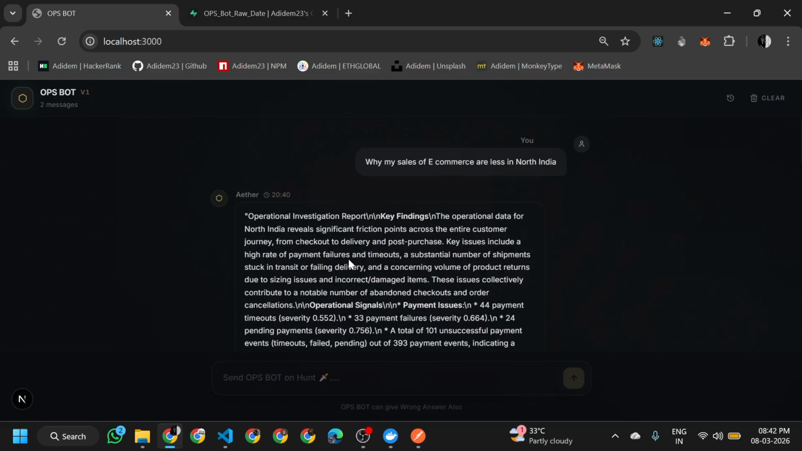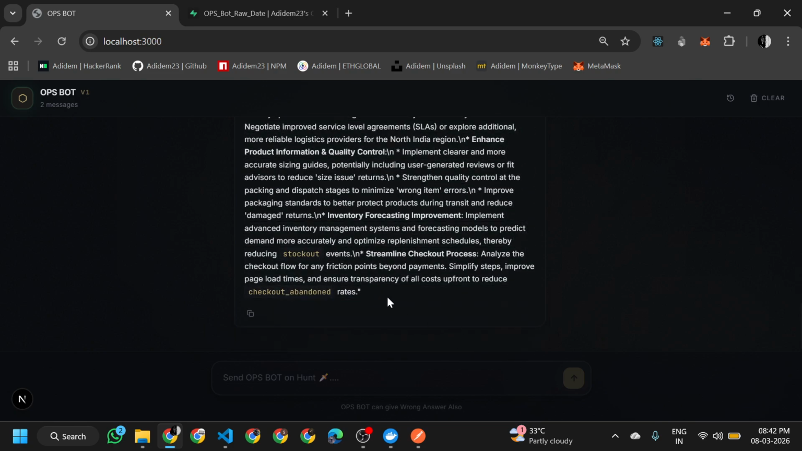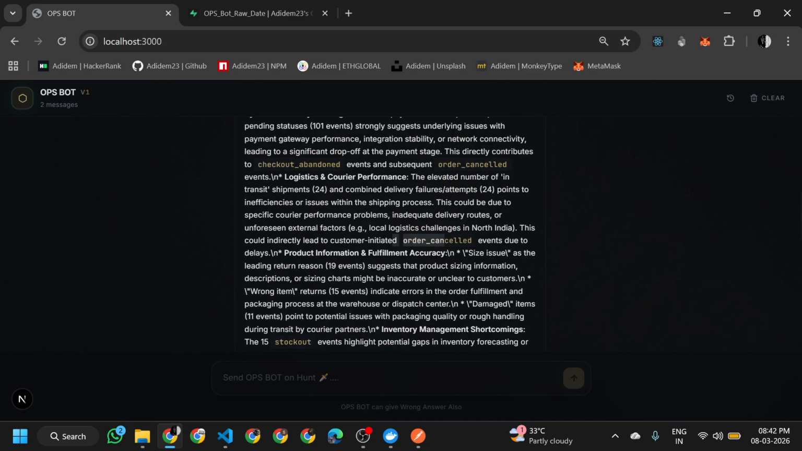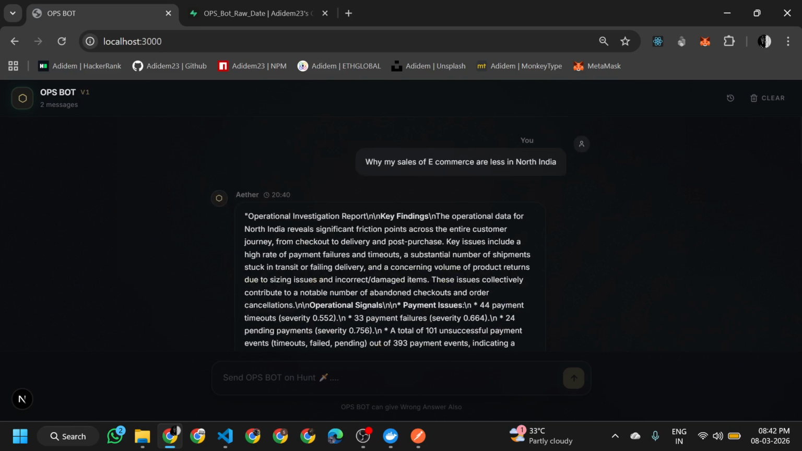You can check it out here. It has given the operational investigation report with key findings. The operational data for North India reveals significant friction points across the entire journey, from checkout to delivery. It gives the whole thing: the revenue loss, the quality, the statuses like order cancelled, how many events occurred and how many did not occur. So this is the type of thing we have tried to make, giving the reason according to your e-commerce data.